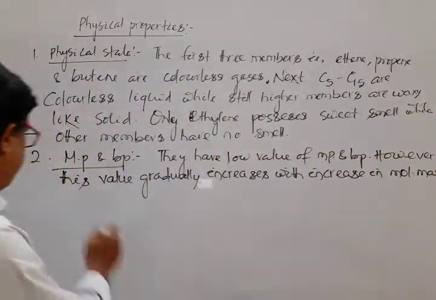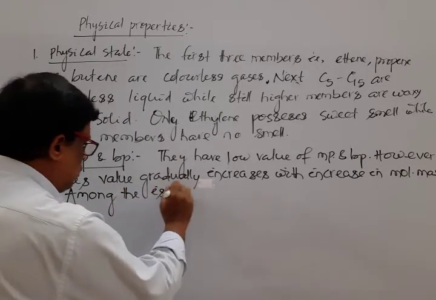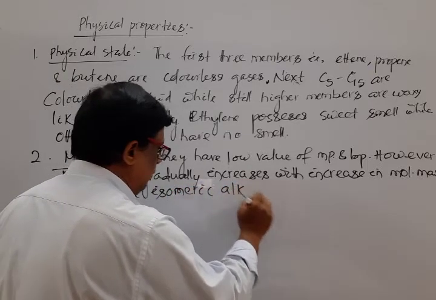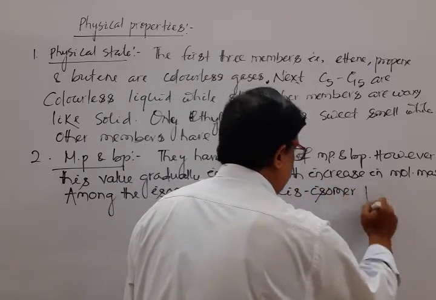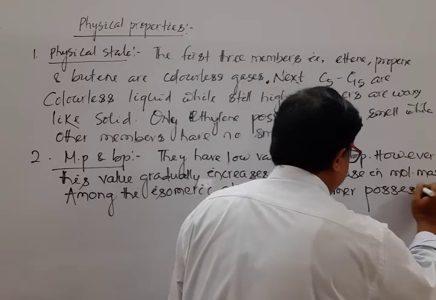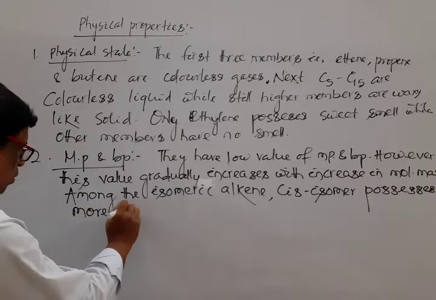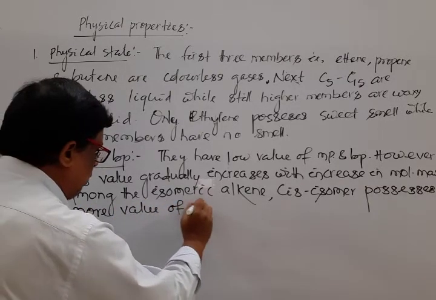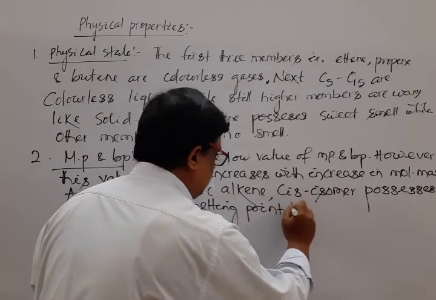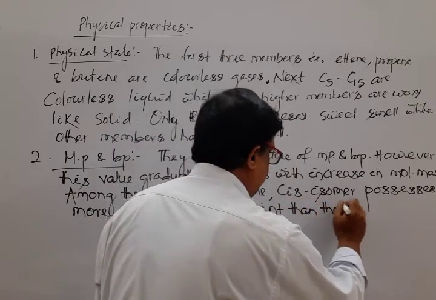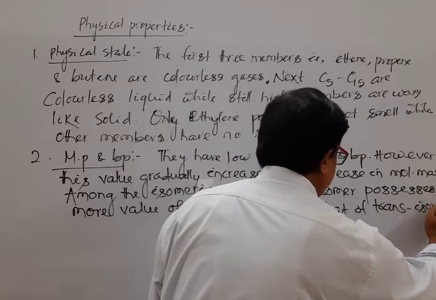Okay, among the isomeric alkenes, note down, the cis isomer possesses a higher value of melting point than that of the trans isomer.